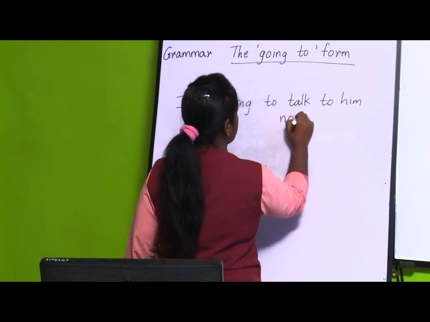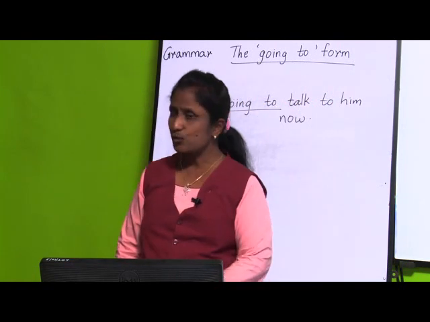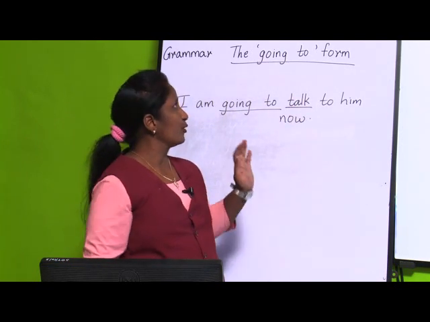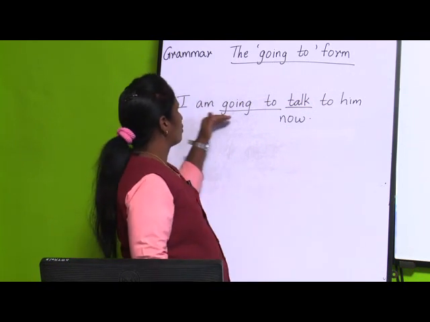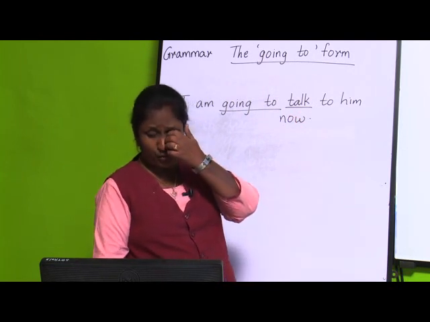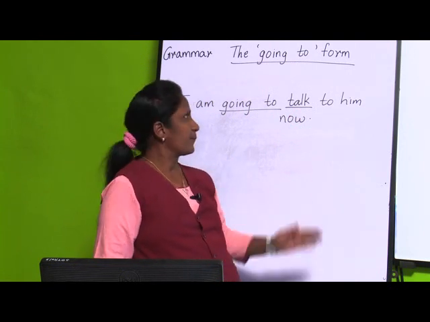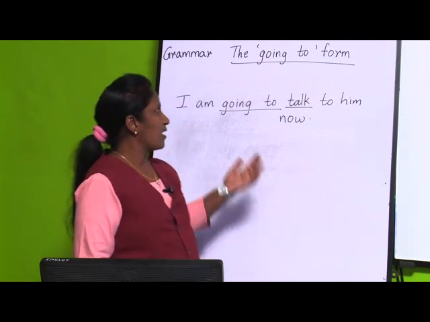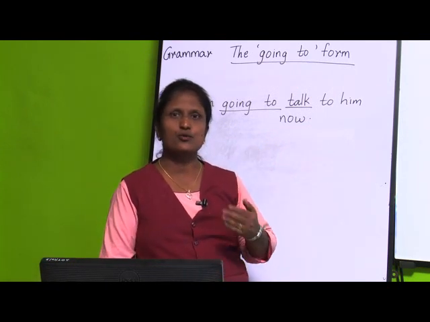So what is this sentence? Now if I underline going to, I have underlined going to talk. So we are going to see what is the going to form. The verbs am going to talk, or is going to take in the other sentence, indicate actions that are about to take place in the immediate future. I am going to talk means the time is still there, I am going to do the action in the future.